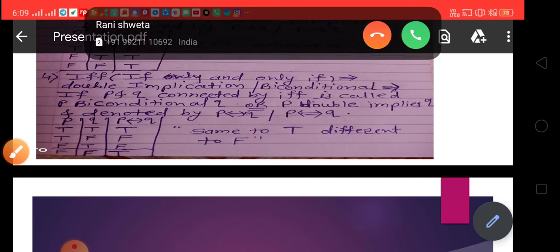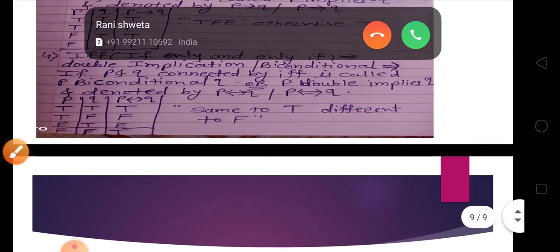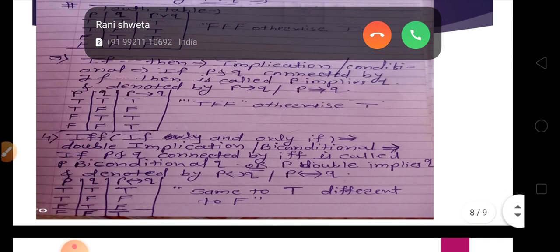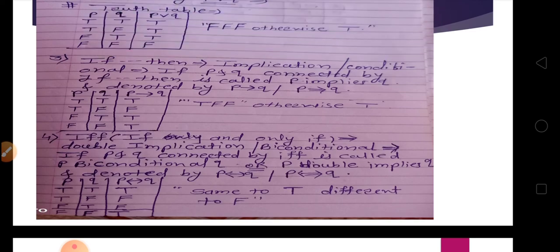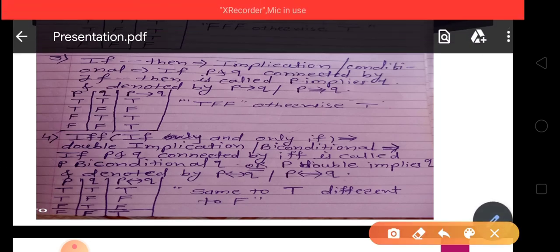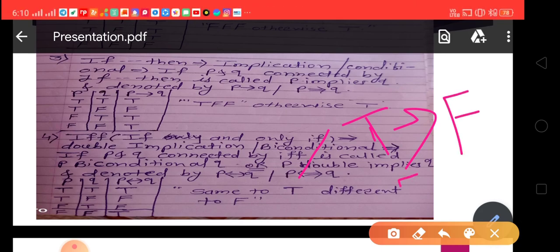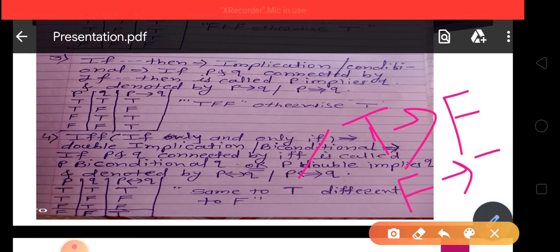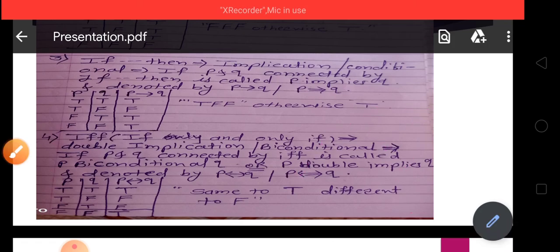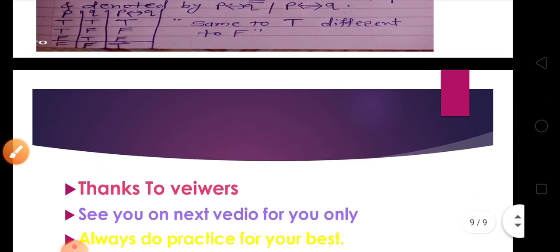And last one, we know, friends. What is the last one? Yes, it is negation. Okay, means a simple statement connected by the word not is called negation. And also we learned about the truth table of negation. If the statement is T, then the negation of that is false, and if the statement is false, then the negation of that is true. It means T to F and F to T.